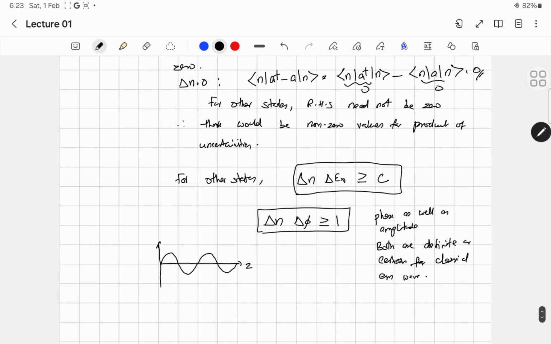So there is no uncertainty. But when you go to quantum optics, there can be uncertainty both in amplitude and phase. Okay, so this is one kind of uncertainty relation. No proof is required for the time being.